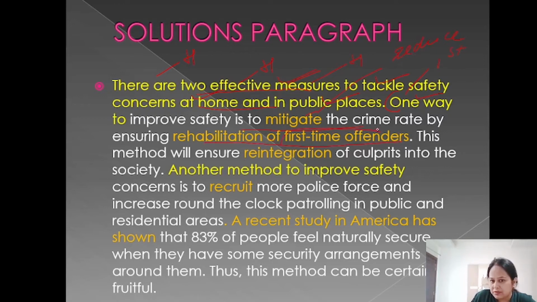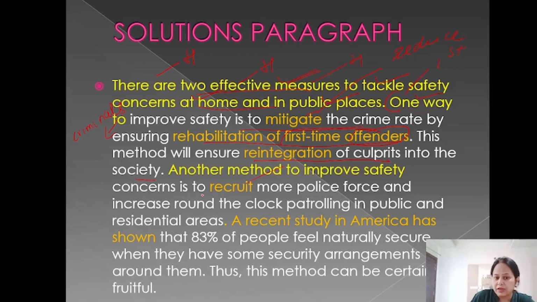First-time offenders means criminals. Rehabilitation means bringing them on the right path. Okay, rather than just giving them punishment, some effort should be made to bring them on the right path so that they become a better member of the society and they do not commit crime again. So police should do something so that these criminals do not commit crimes when they come out from the jail. This method will ensure reintegration of culprits into the society. So they want to say that such measures should be adopted that criminals stop going on the path of crime and they come back and they live a better life. So of course this will help.